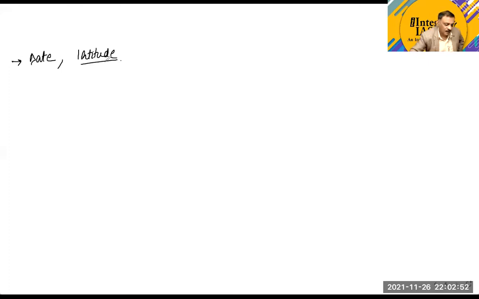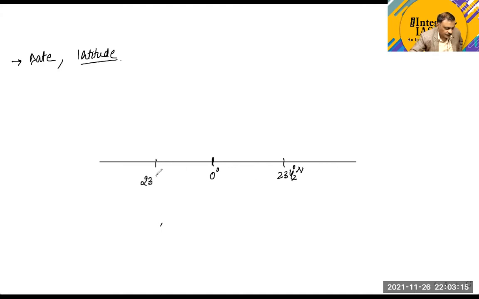Okay, now let's have this: this is 0 degrees, this is 23.5 degrees north, this is 23.5 degrees south.